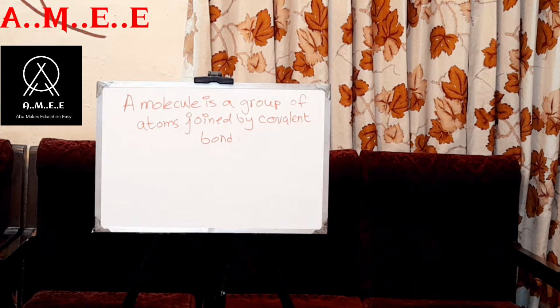So when you start the chapter, you will notice the definition of the covalent bond. A covalent bond is a chemical bond in which pairs of electrons are shared between two atoms. It is also called the molecular bond. Full stop.